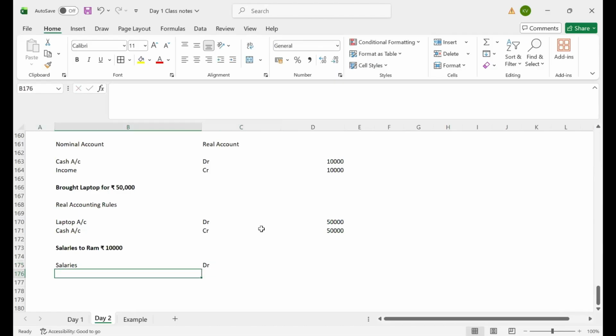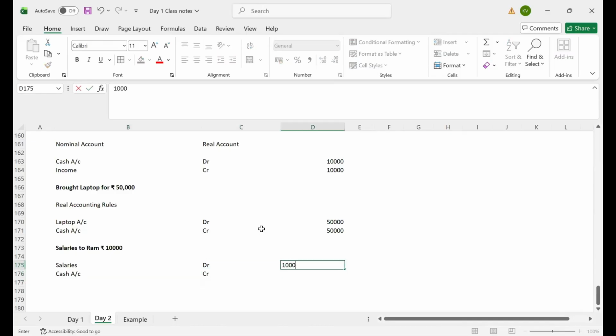In the other leg, I am paying cash of 10,000 to Ram. What is cash? Cash is an asset, right? If an asset is going out of the business, as per the real accounting rule, debit what comes in, credit what goes out. Cash account, I need to credit 10,000.